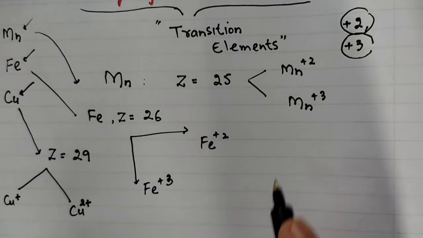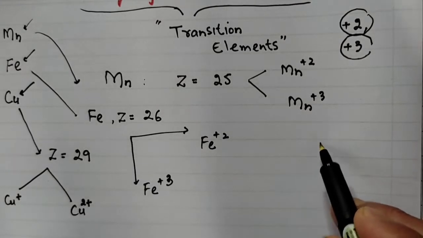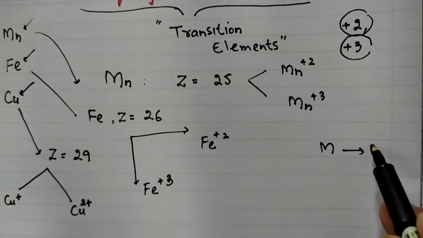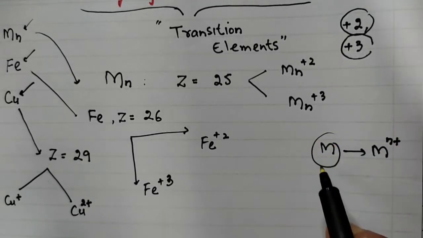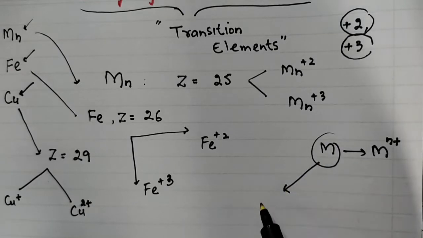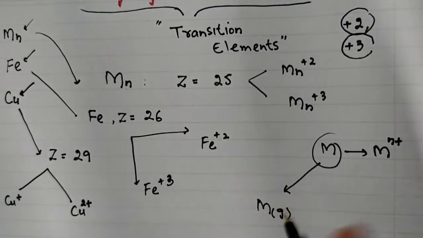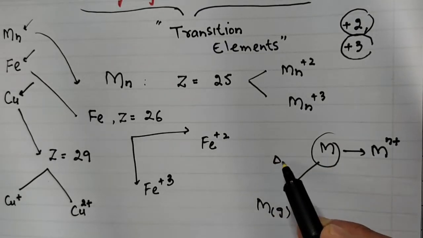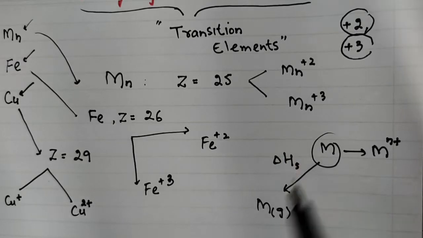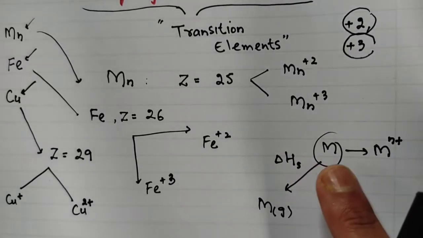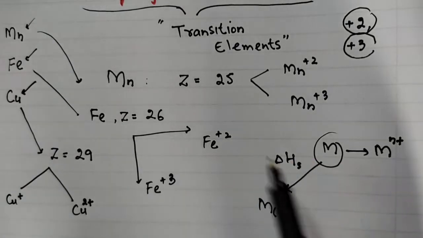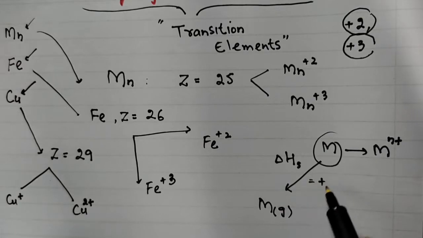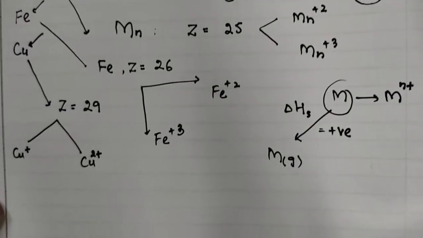Number one, for example, if you have to convert a metal into its metallic ion in the oxidation state Mn+, first of all this metal has to be converted from solid to the gaseous state. This is called sublimation energy, the enthalpy of sublimation. You are converting a metal from solid state directly into gas. This is the amount of energy absorbed, so its value is always plus.